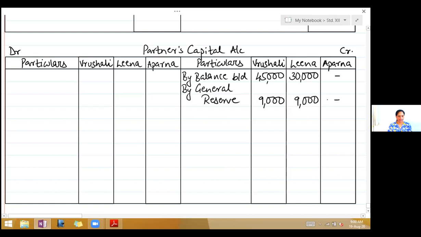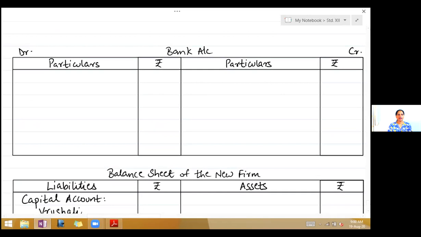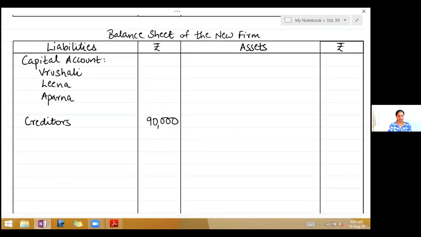Okay, take the asset side. First is cash in bank. So take bank account. Bring down the balance on the debit side. To balance brought down, 62,000. Next, on the asset side, first write debtors.